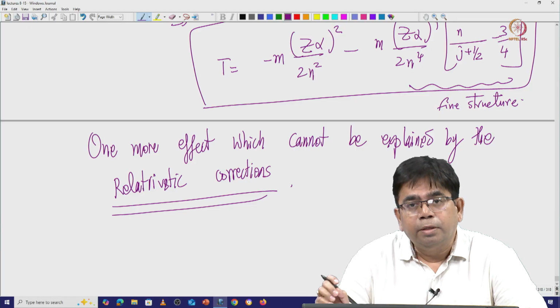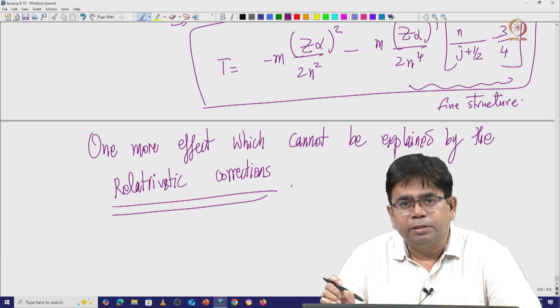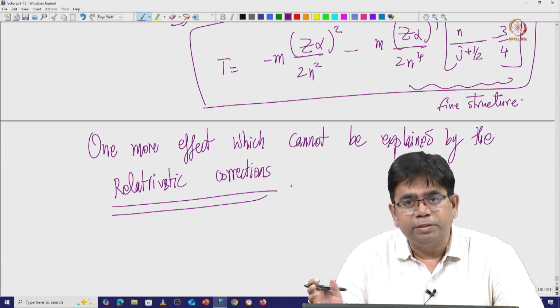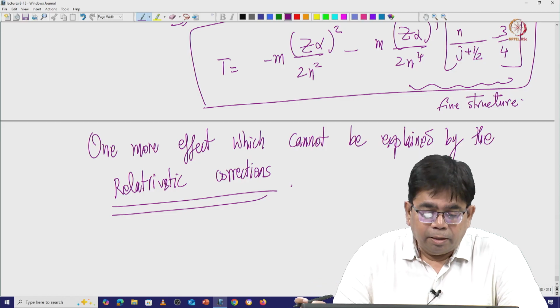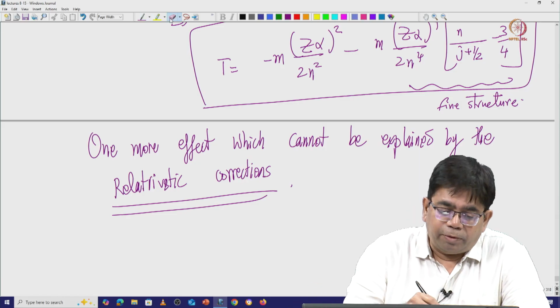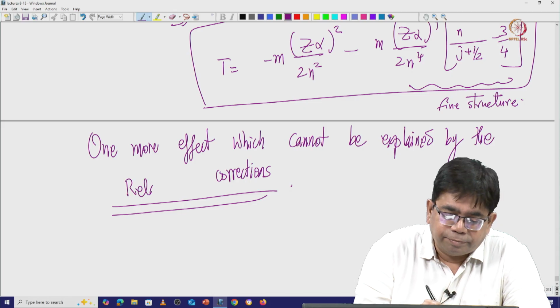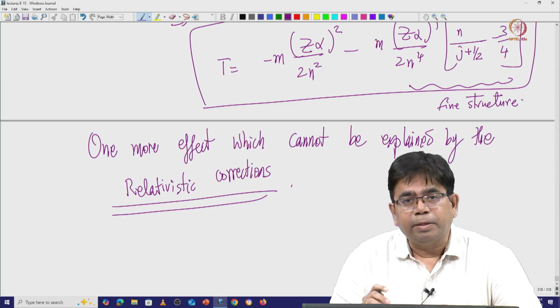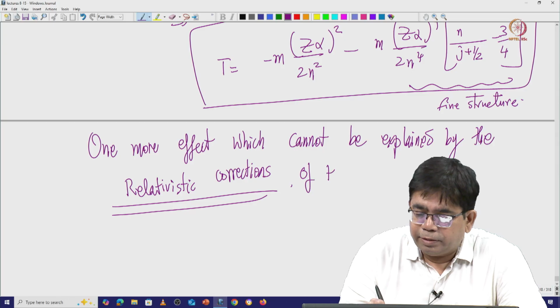But there is also one more tiny splitting, almost 1/10 of the fine structure splitting, which cannot be explained by the relativistic corrections of the Dirac equation.